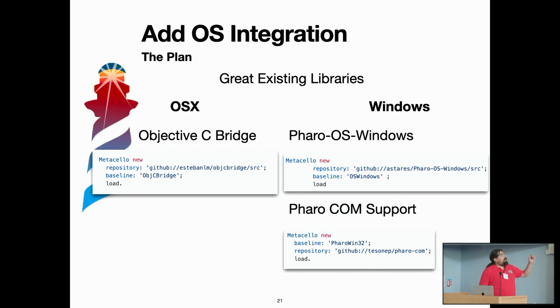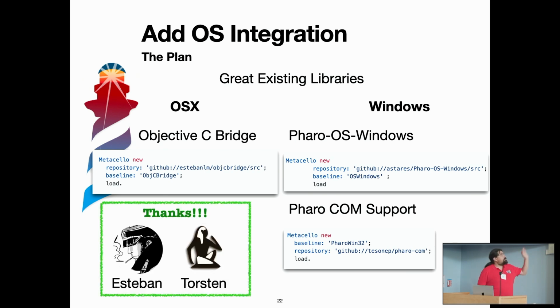And also we have a nice COM integration that, for example, allows us to integrate parts of our applications in another application. Something that we can do is, for example, try to integrate a Rosal presentation inside a Word document, and we can do it by integrating it through the COM interface. So thanks a lot, in this case, to Esteban and Thorsten, who are working a lot on this and producing things that we can use and integrate with the system.